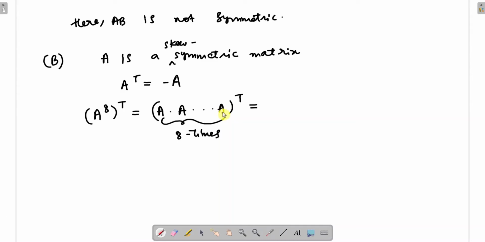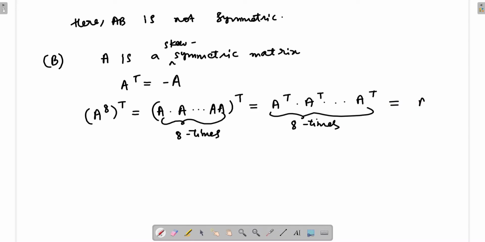Formula is what, when you take the transpose of a product, first you will get the last matrix transpose, then multiplied by the second last matrix transpose, but which is A actually, right. All the matrices are A here. So first is the transpose of the last matrix, then the second last matrix transpose, and so on up to the transpose of the first matrix. So these are 8 A transposes which are there, right. So what you will get here, A transpose raised to 8.